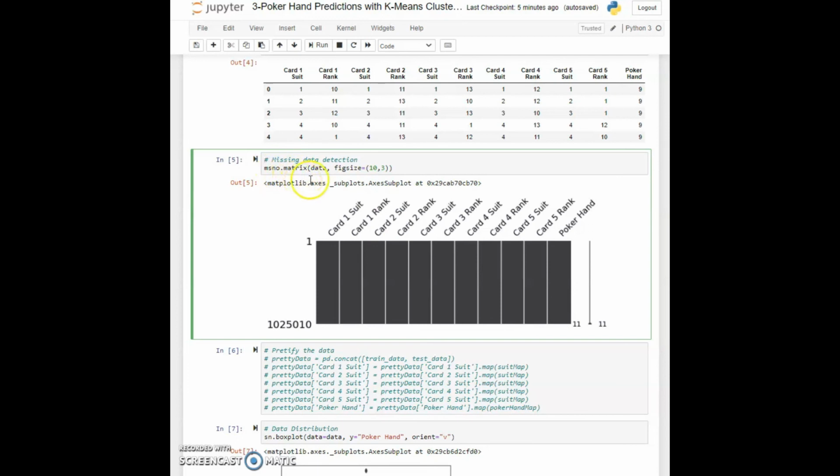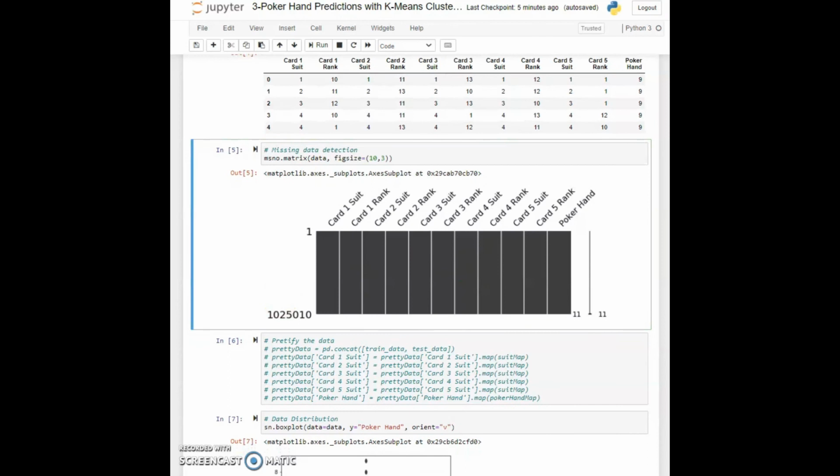Here in cell 5, we are using that library, and this plot shows us that there is no missing data in our dataset. We kind of expected that, because there would be a lot of mistakes in the game if we didn't have the correct data, right? And thus there is a very slim chance that data would be missing for a poker game. So we are not having any missing data.